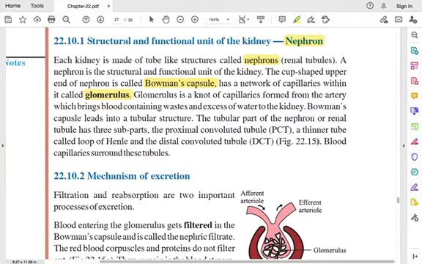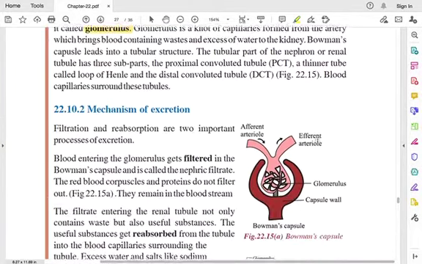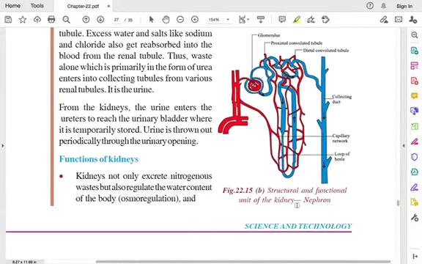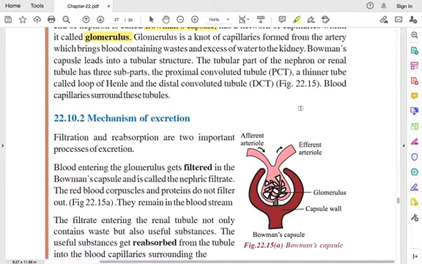So the Bowman's capsule further leads into a tubular structure. You can see here Bowman's capsule, and you have the glomerulus, that is a network of capillaries, and this Bowman's capsule leads into a tubular structure. This tubular part of the nephron, or renal tubule, has three subparts.